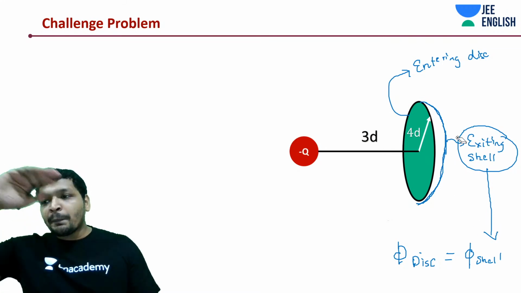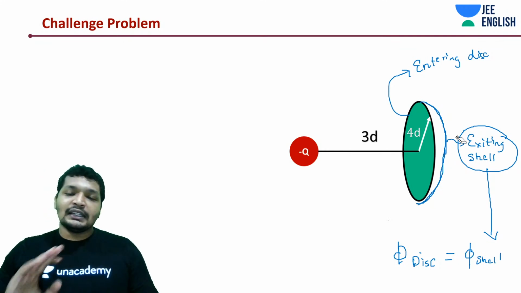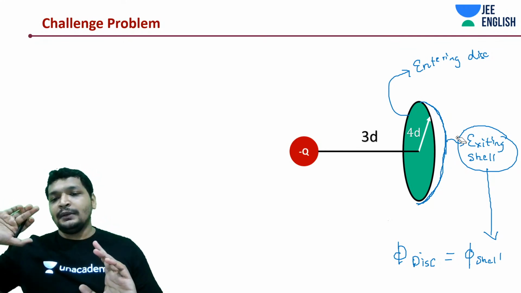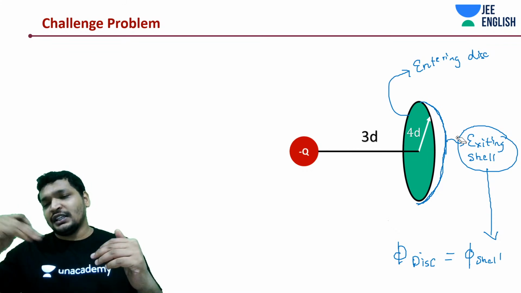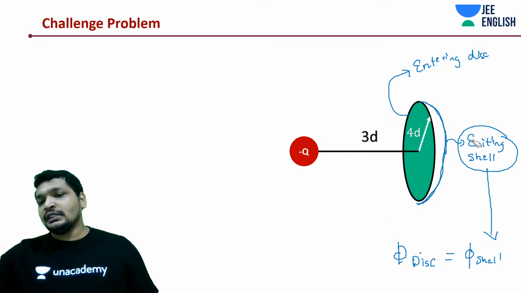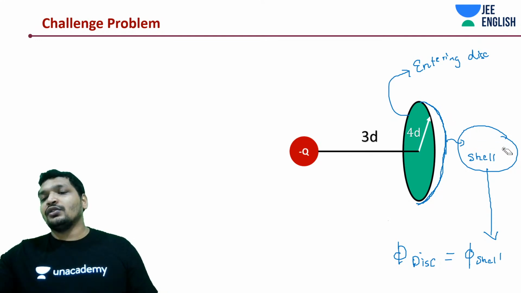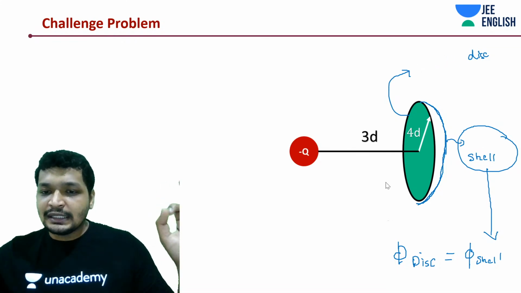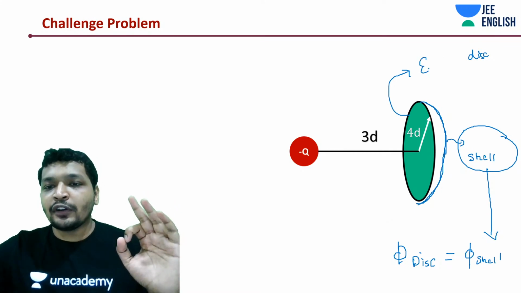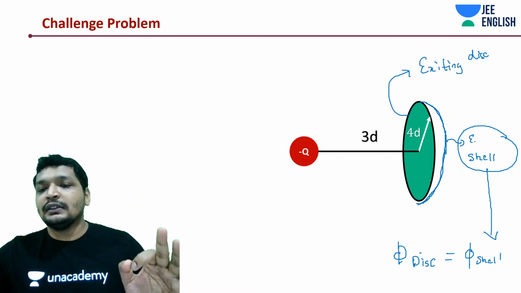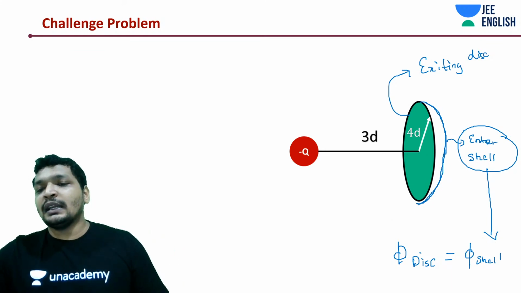I drew a complementary surface and I said that whatever field lines are going to enter through the shell will be exiting. So it's a little bit altered in this case. I could have written it as, this is the exiting surface, that is the entering surface. But it was plus Q, understood. This is clear? Very important concept. Always draw the complementary easier surface. Okay, it's minus Q, so it's entering and exiting.